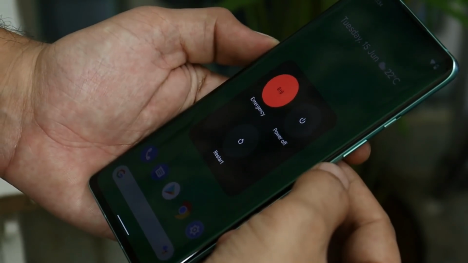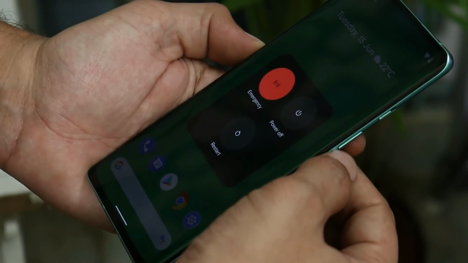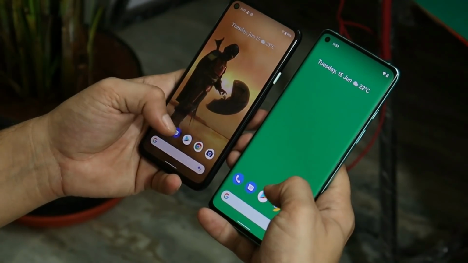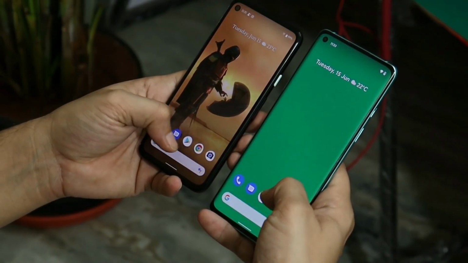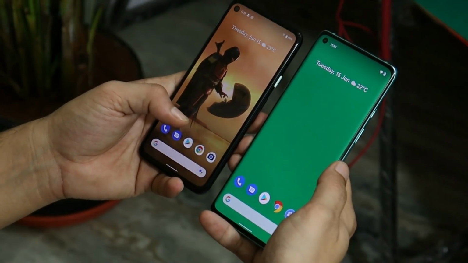On Android 12, we also get to see this new power menu. If you guys want to install Android 12 on the OnePlus 8 series, you can give it a try. But don't expect it to be fully functional. And once again, huge thanks to Jay for this awesome port.